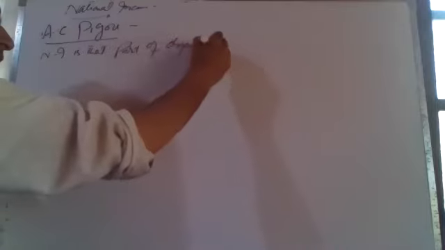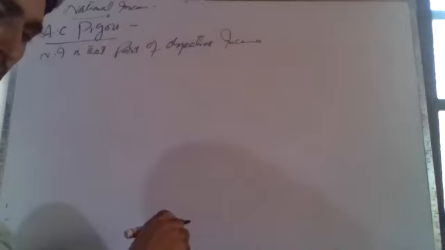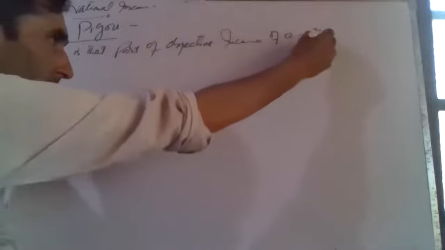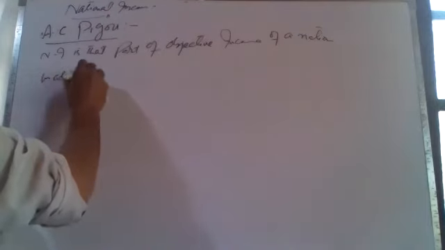Now the second one we have is AC Pigou. AC Pigou is an economist. We must remember the names of these economists. AC Pigou, P-I-G-O-U. What does he say? National income is that part of objective income of a nation, including of course income derived from abroad.